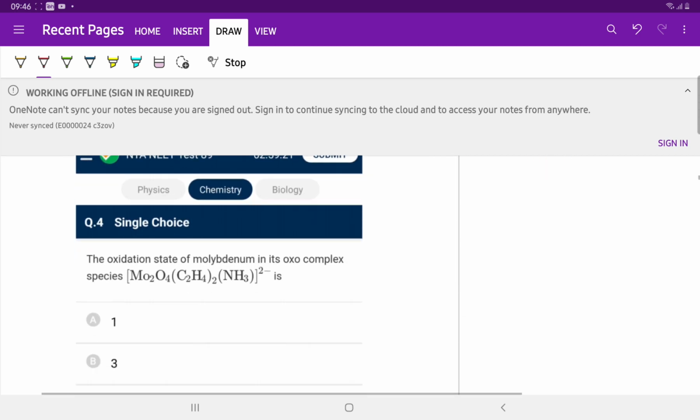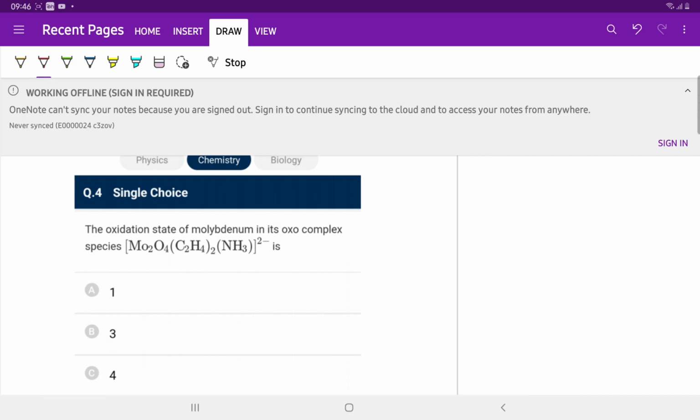Now we will move to question number 4. The oxidation state of molybdenum in its oxo complex: 2x minus 8, ethene is neutral, ammonia is neutral, equal to minus 2. 2x is equal to 6, x is equal to plus 3. So the answer is B.